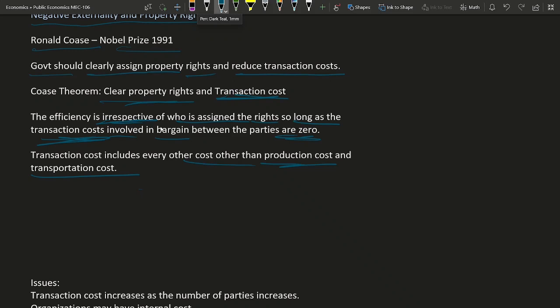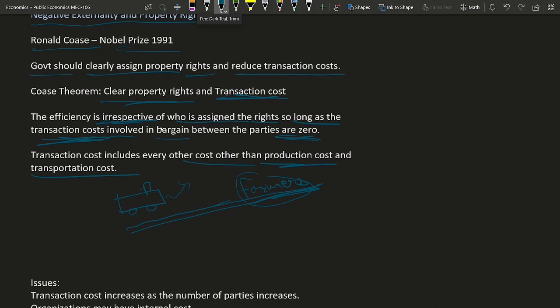Suppose, for example, there is a railway company using spark emitting engines. There are farmers whose crops are near the railway track. There is a risk with these spark emitting engines: they may cause fire in the crops of the farmers. In that case, we can't stop the railway and we can't tell farmers to burn all their crops. So what can the government do? The government assigns rights to continue use of spark emitting engines on the railway line.